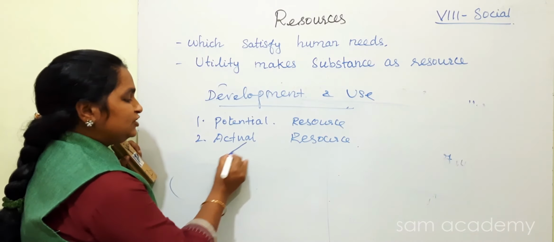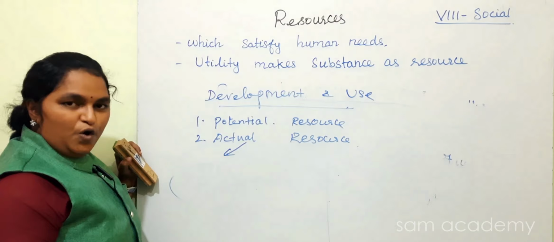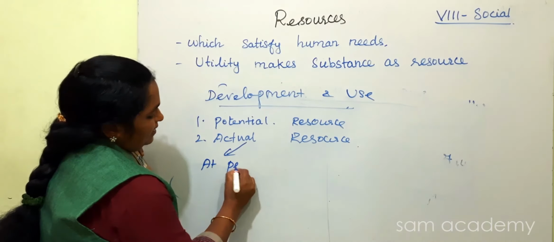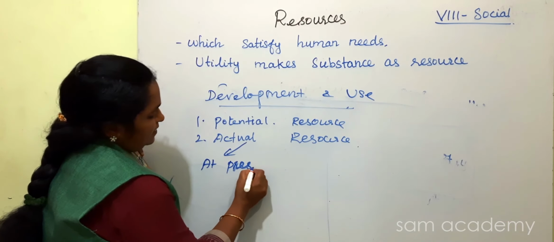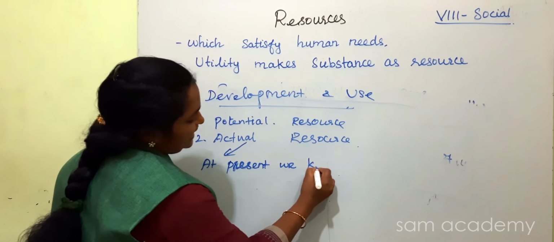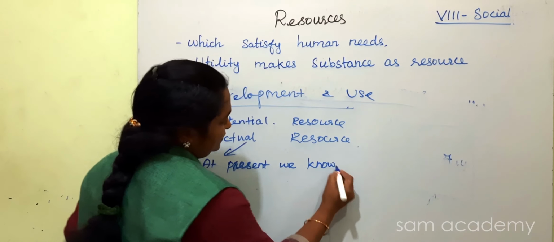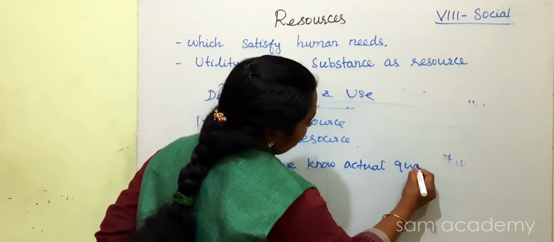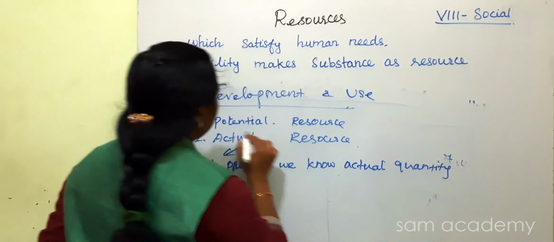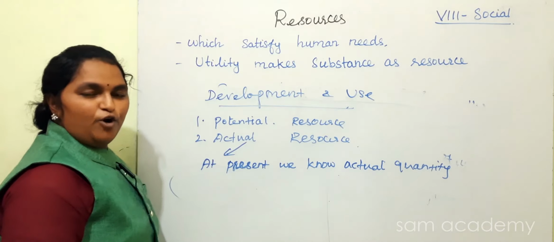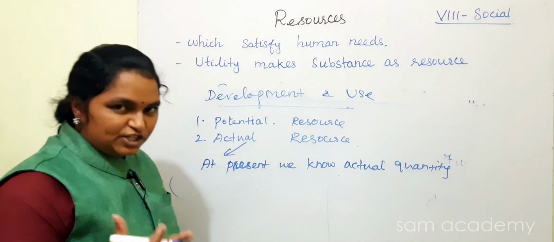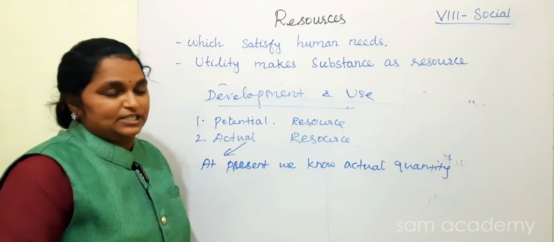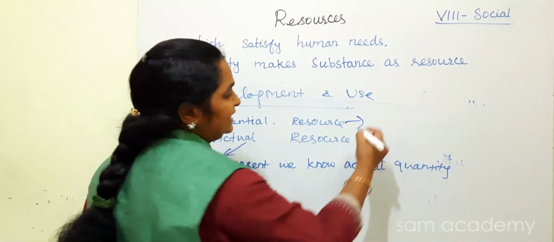First we will see. Actual resource means we know the quantity available at present. The potential resource means we don't know how much now. See, there is a resource, we know there is some resource, but we don't know how much quantity is present.